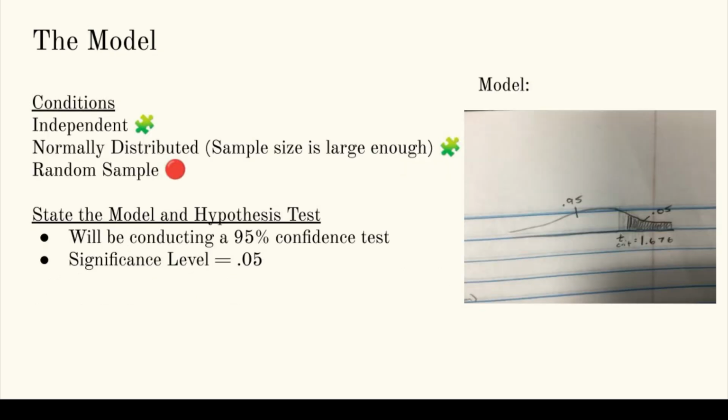To start, I went through and tested the appropriate conditions for this test. They are independent of each other, are normally distributed, but are not a random sample. I then conducted a 95% confidence test. The sketched model on the left shows that my T critical value is 1.676.